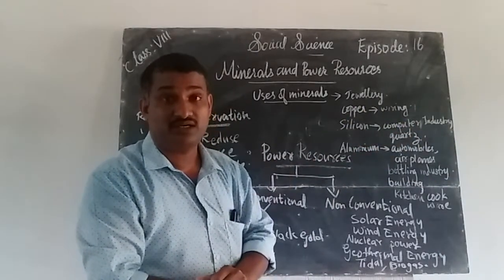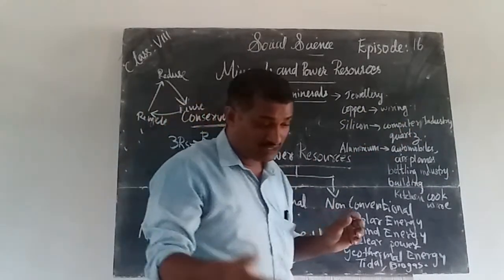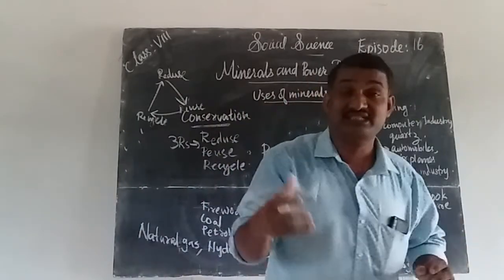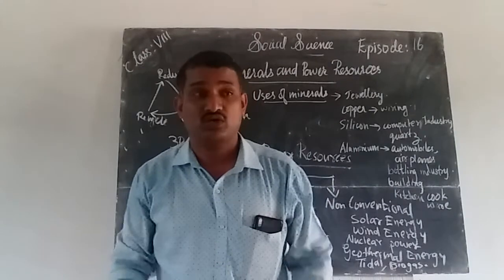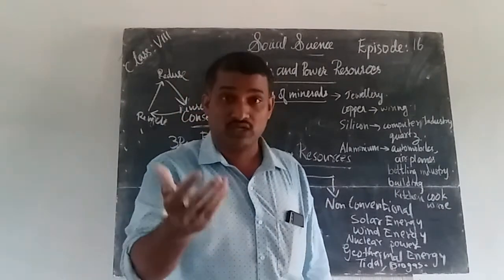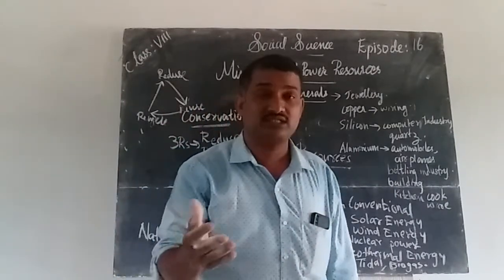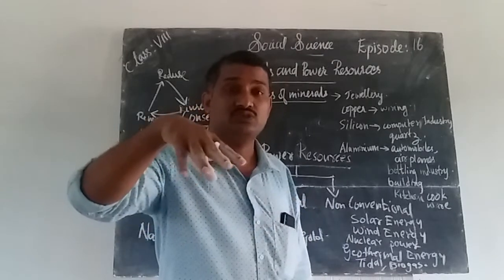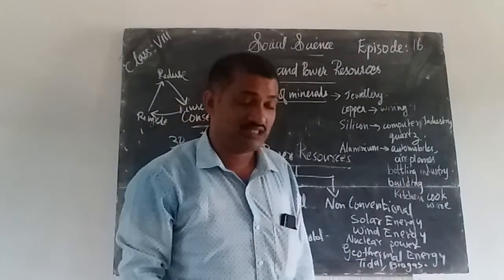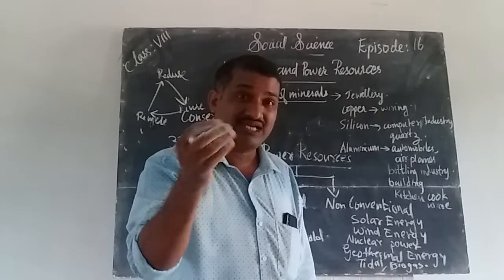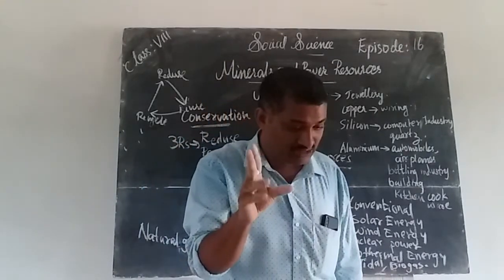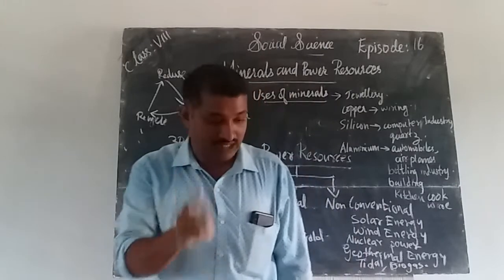Especially vegetable waste, kitchen waste, or garbage, even the cow dung, all these animal materials we can use for producing biogas. Biogas is a mixture of methane and carbon dioxide.